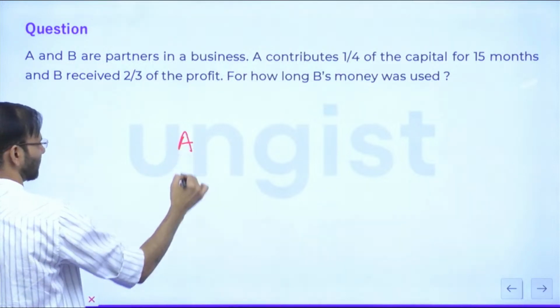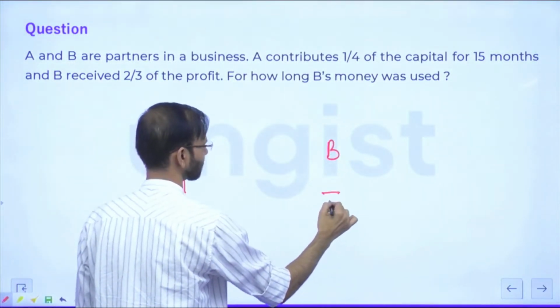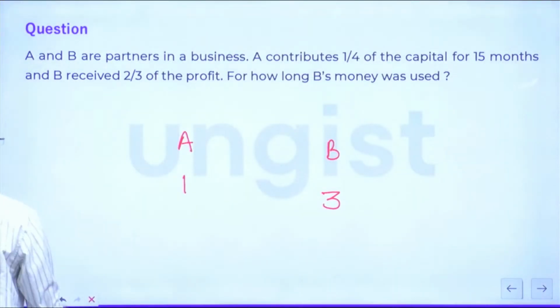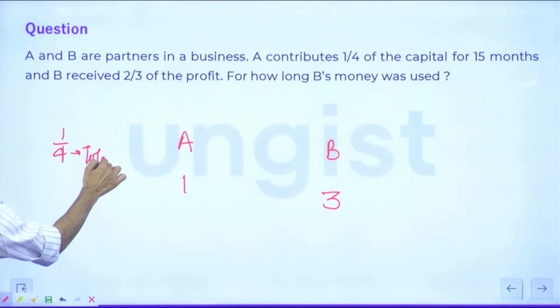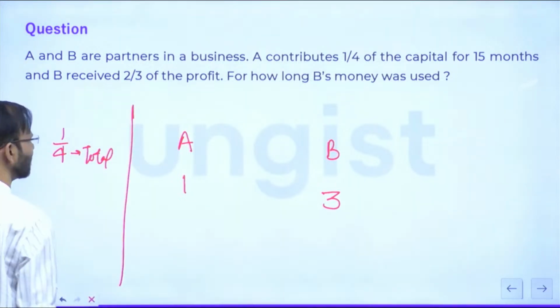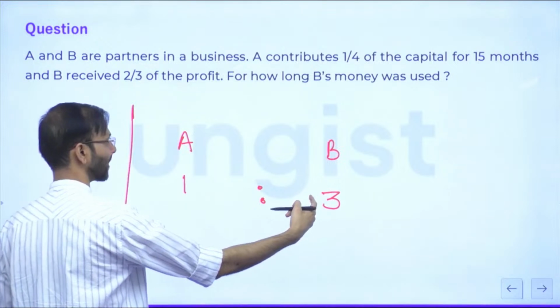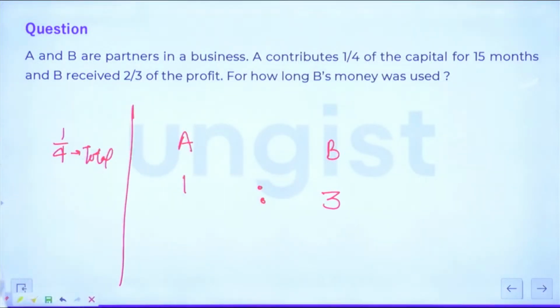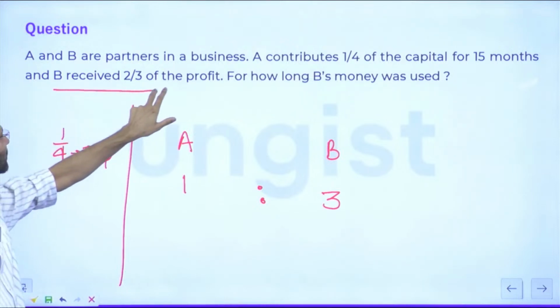तो देखिए जरा, here A invested 1 and B invested 3, right? So total, if they are saying 1/4, then this will be considered as total. So A contributed 1 and B contributed 3. मुझे एक बात बताइए, all of you just look at this. B receives 2/3 of the profit.